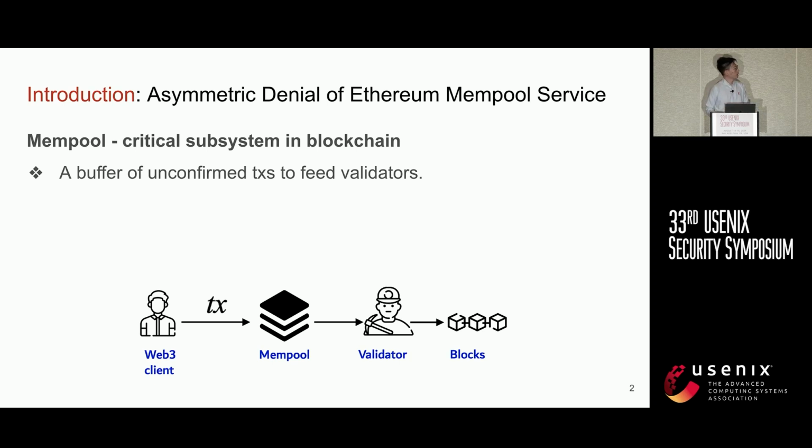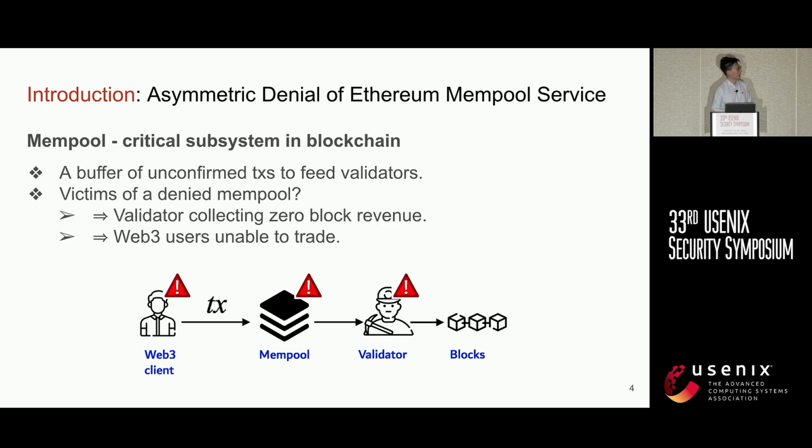In Ethereum, a transaction sent from a Web3 client is first buffered in the memory pool. Periodically, the validator reads the unconfirmed transactions from the memory pool. It then validates the transactions and includes them in the next block. From this transaction workflow, we can see the memory pool is a very important point in Ethereum. What happens if a memory pool service is denied?